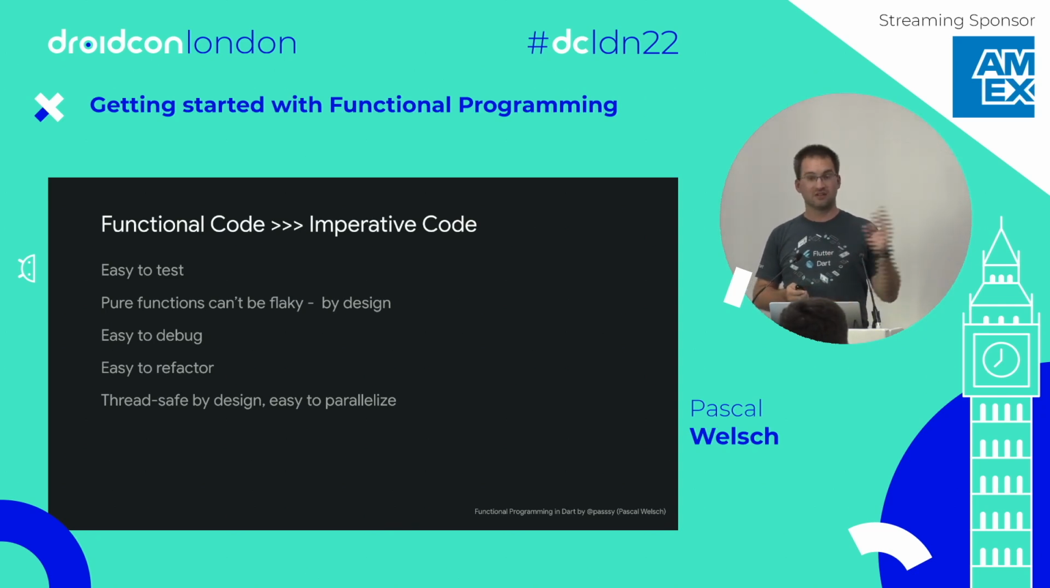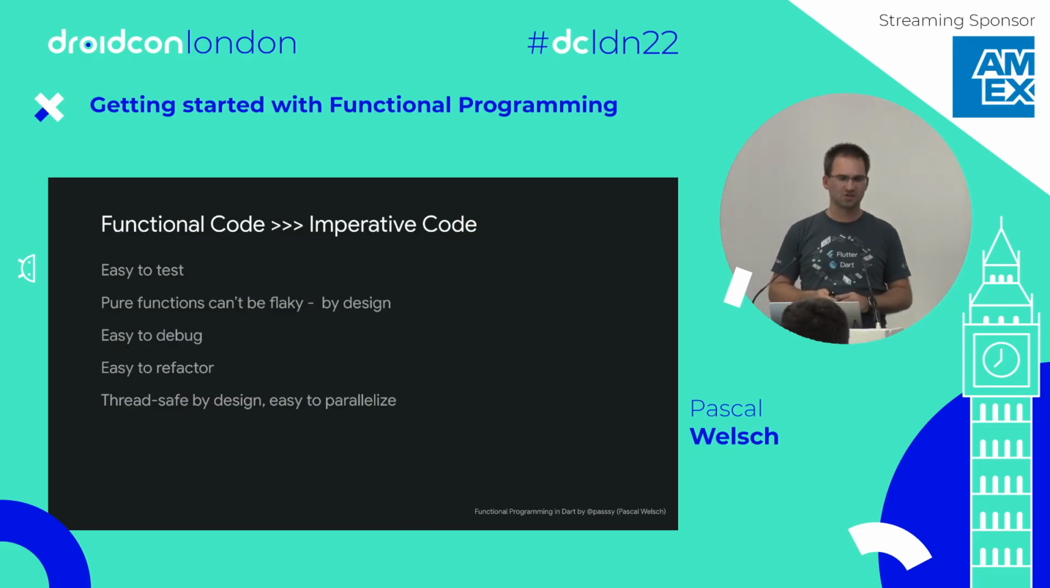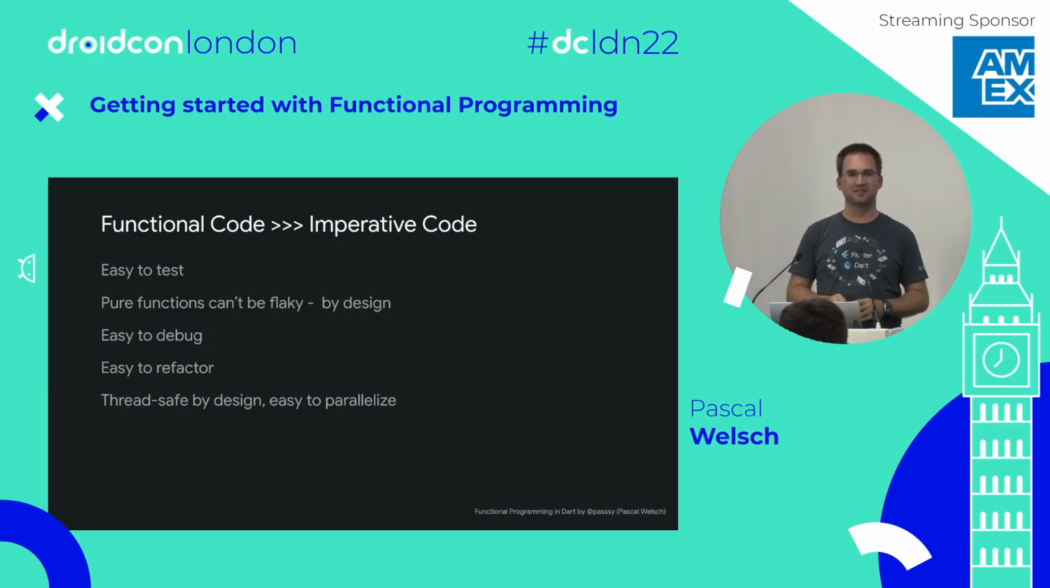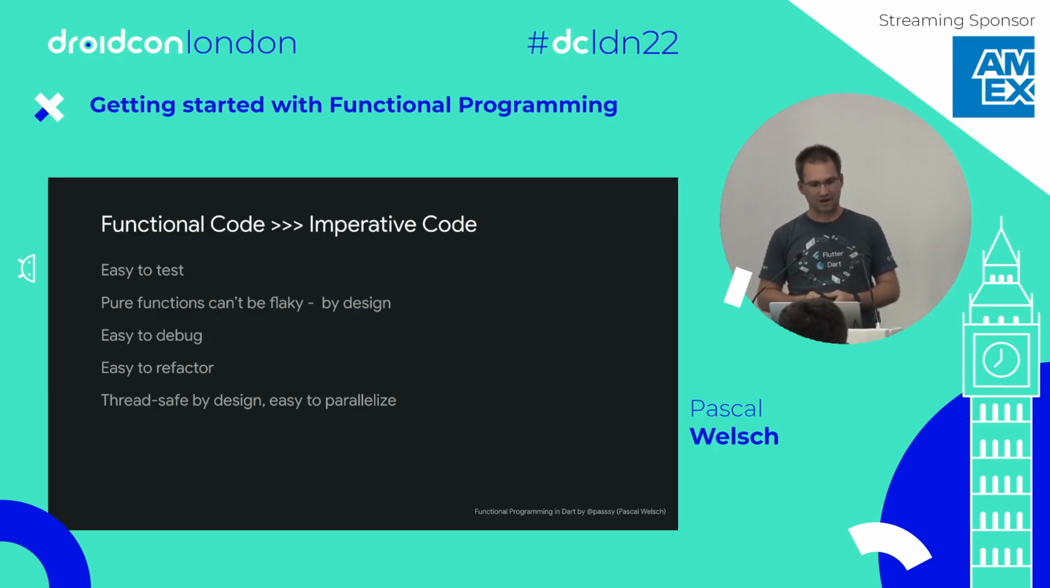That's cool. Easier to debug. I talked about this before, and usually easier to refactor because for functional code you have tests. Once you have tests, it's usually easier to refactor. Thread safe by design, which is not a big problem in Dart because everything is single-threaded and we don't have shared memory between threads. But in general, functional programming is thread safe. So if you're using Kotlin and Java, it might help you on those platforms.